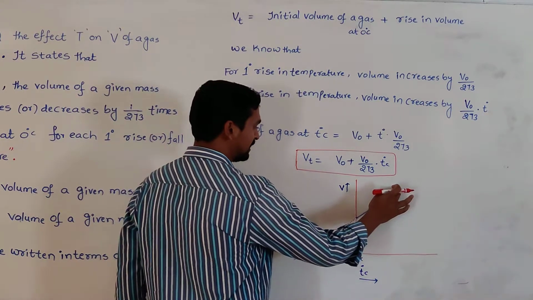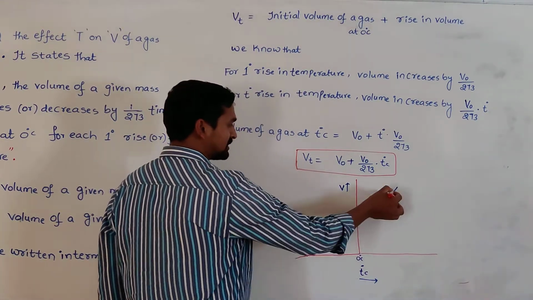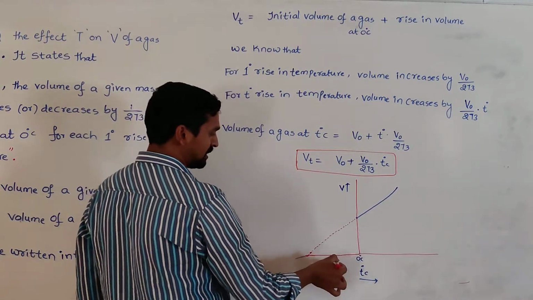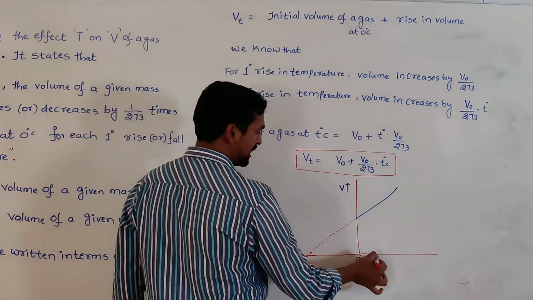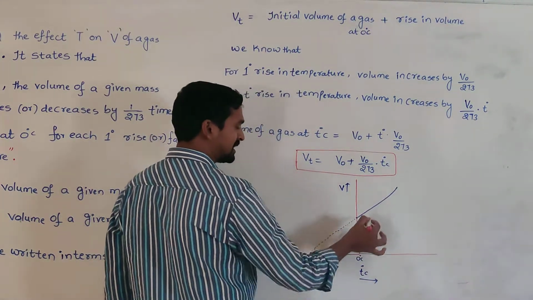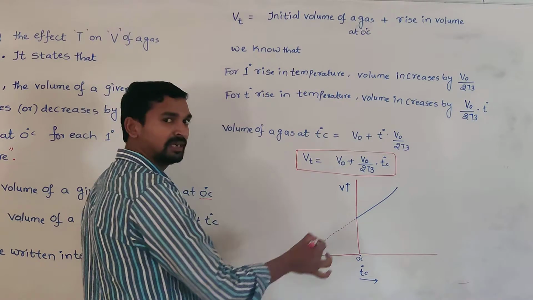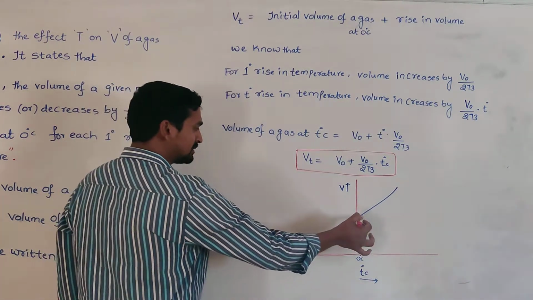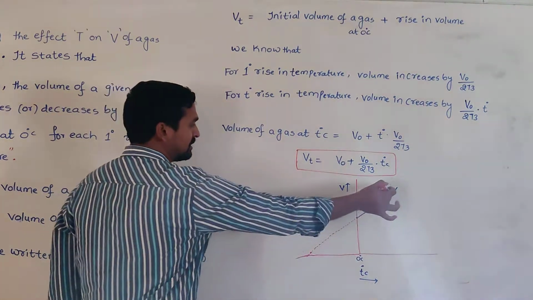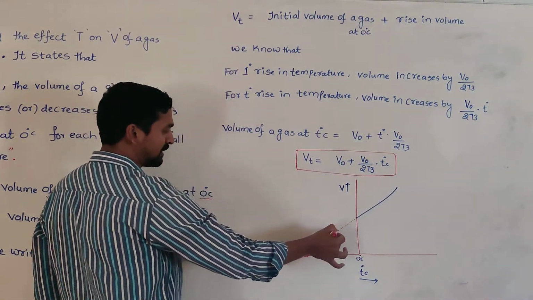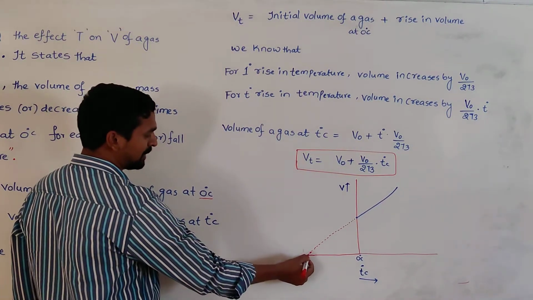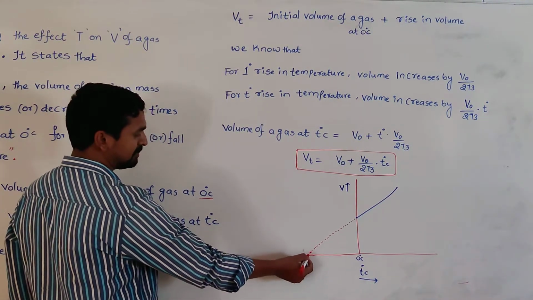Now this straight line, whenever it is extrapolated by lowering the temperature, because this clearly indicates that by rising the temperature the volume of a gas increases, and whenever the temperature decreases, the volume of a gas decreases. So as this straight line is extrapolated toward the lower temperature, definitely at a particular temperature the volume of a gas becomes zero.